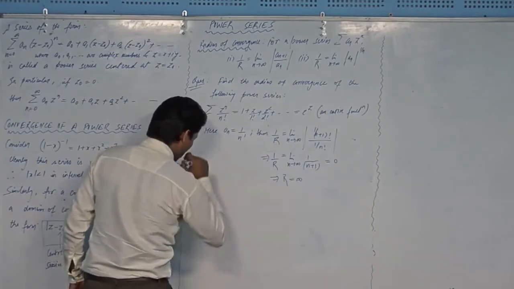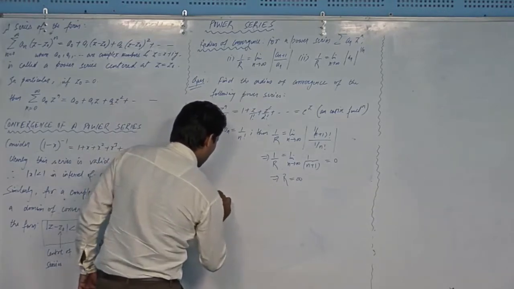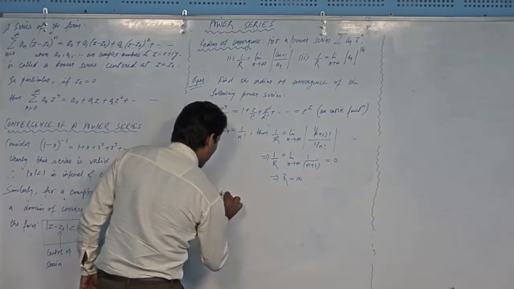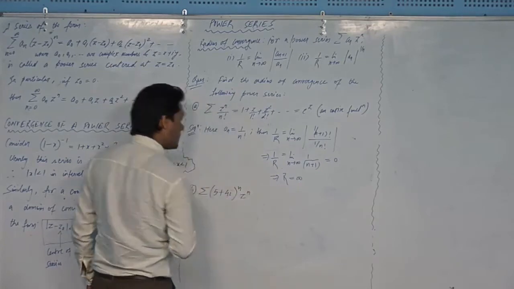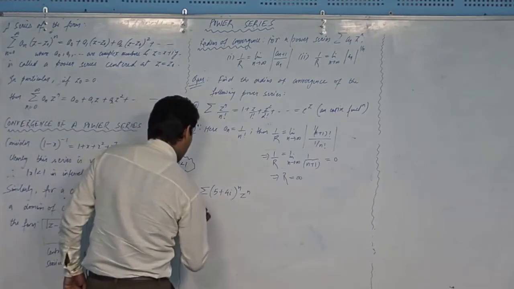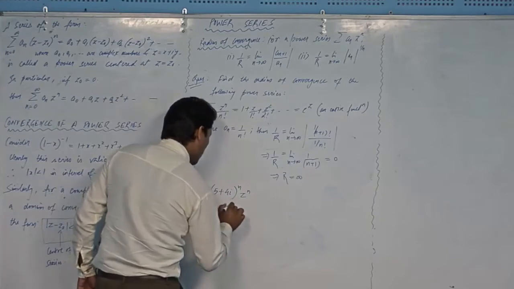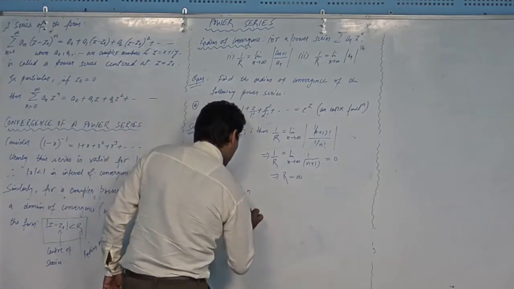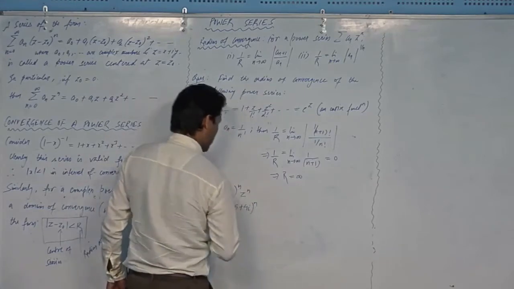Summation of (5 plus 4i) to the power n, z to the power n. So this is your a_n this time. Solution: here, a_n is equal to (5 plus 4i) to the power n.